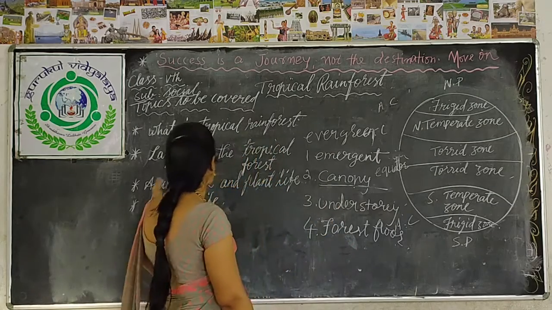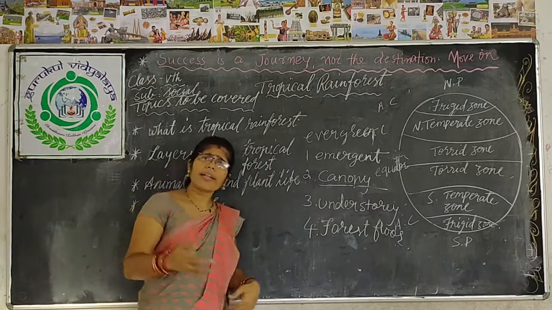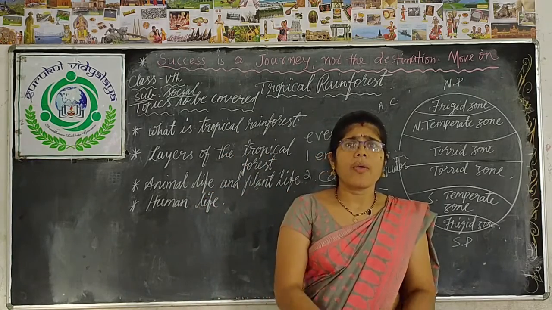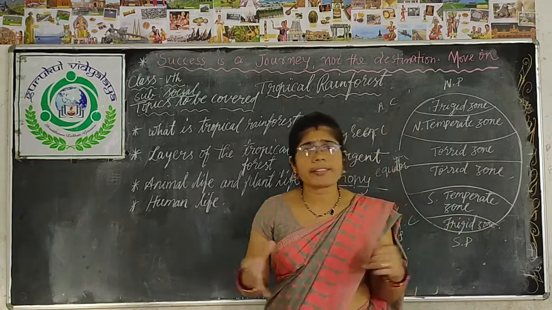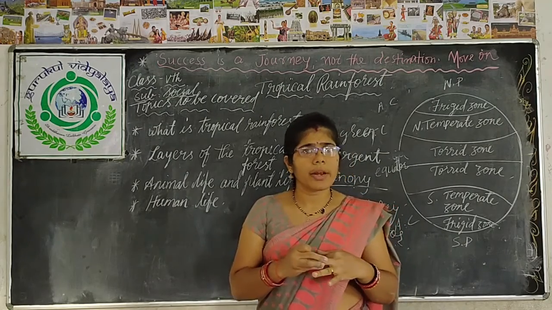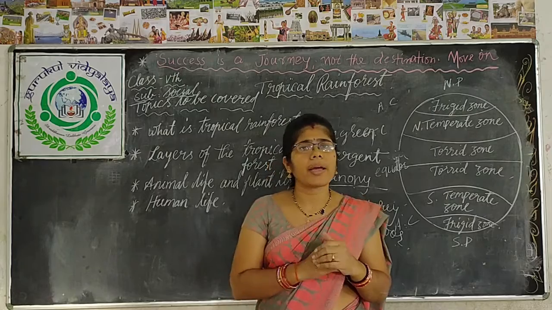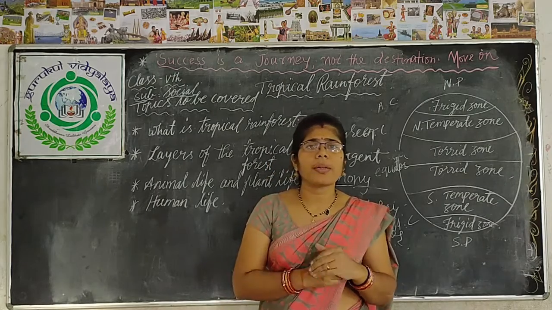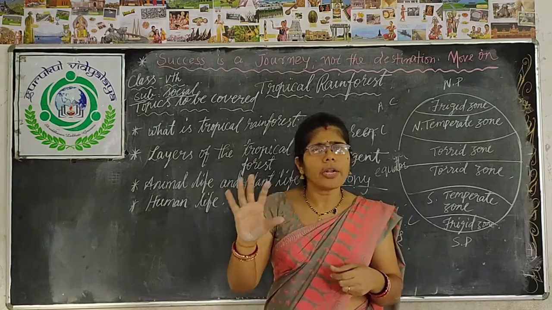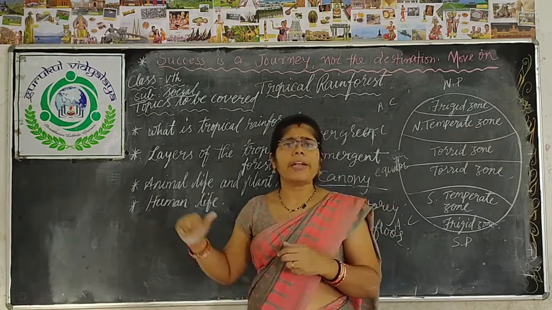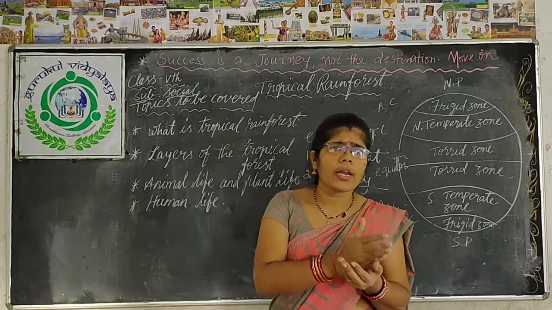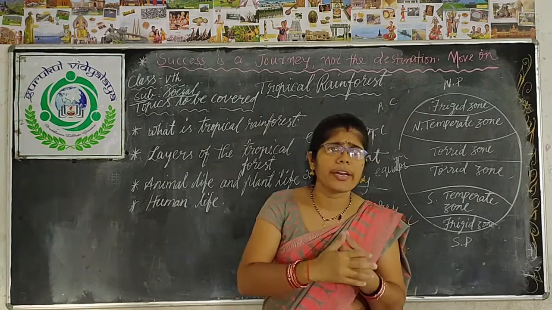Now let's discuss plant and animal life. What types of plants are found in this tropical forest? We find hardwood trees like mahogany, ebony, rosewood, palm trees, bananas, as well as pineapple and cocoa, which you use for chocolate. All these plants you find in the tropical rainforest. Ebony, mahogany and rosewood are all hardwood trees.